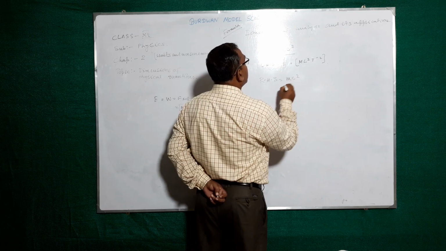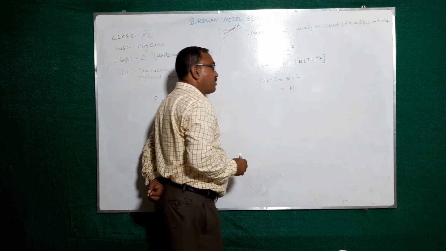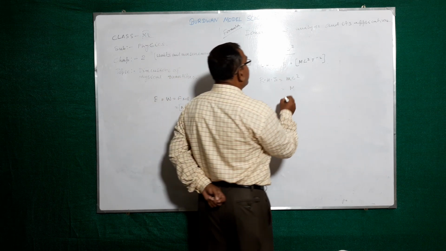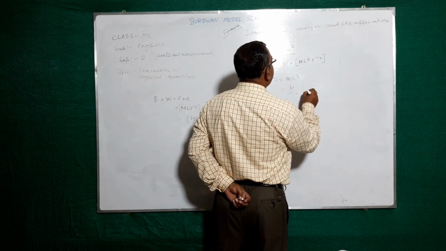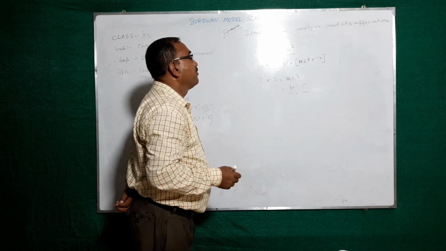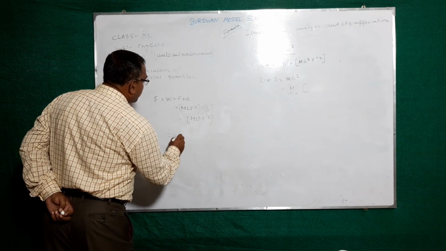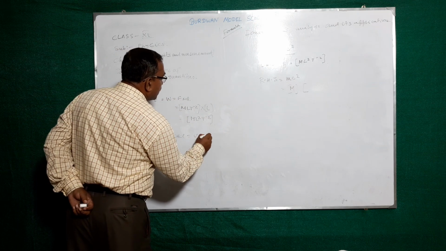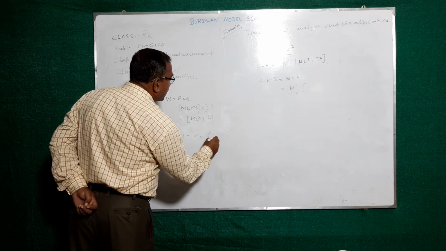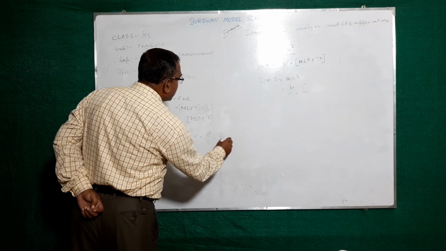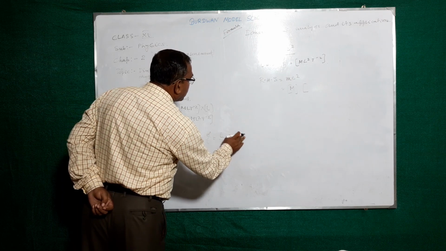m c square. m means mass, the dimension is capital M. c means speed of light in vacuum. Speed is v, and v means distance by time. Distance by time means L by T, L T to the power minus 1.